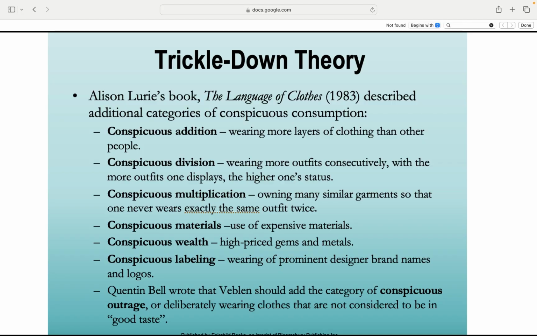Conspicuous materials, flaunting expensive fabrics. Conspicuous wealth, rocking high-priced gems and metals. Conspicuous labeling, flashing big designer logos and brand names. Plus, Quentin Bell suggested conspicuous outrage, purposely wearing bad taste clothes just to shock and stand out. When it comes to showing off, fashion knows no limit: layers, logos, or even a little tasteful rebellion.